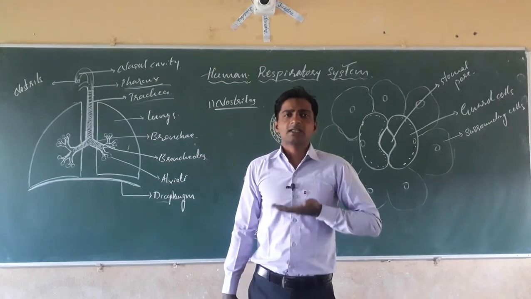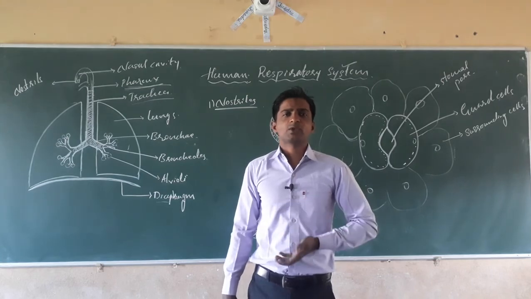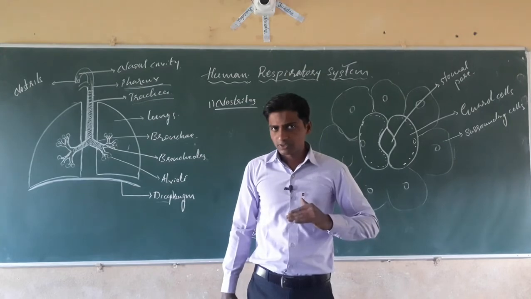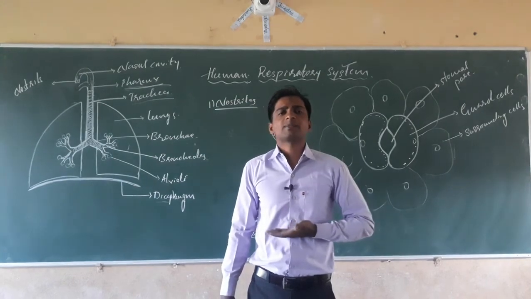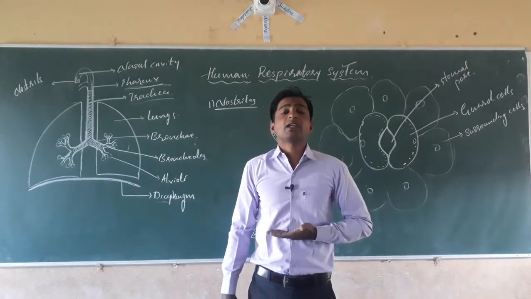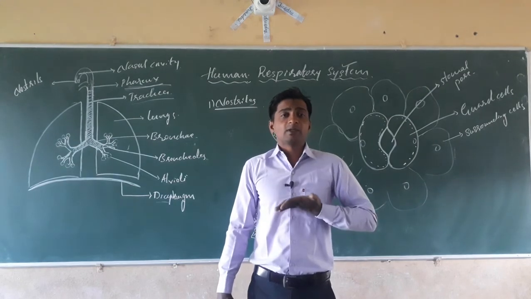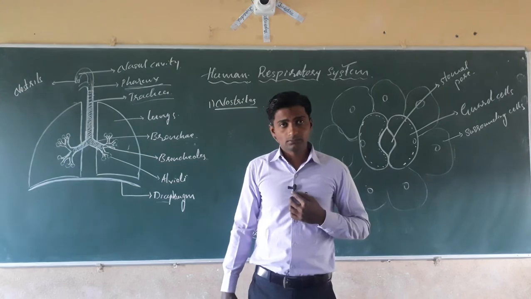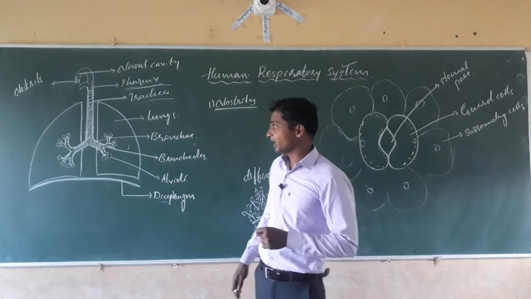That is, they show continuous movement during breathing. When we take air, the diaphragm moves downward or becomes flattened, and when we release the air, it moves upward. This is about the mechanism.